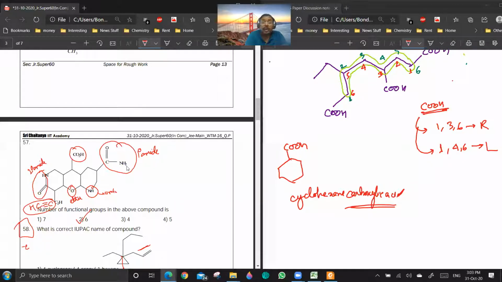From a reaction point of view, it is a functional group. If they had asked which of these functional groups do not have a secondary suffix, then your answer would have been the ones excluding ether. Are you getting a point? Yes, sir. Okay. So these are the things.